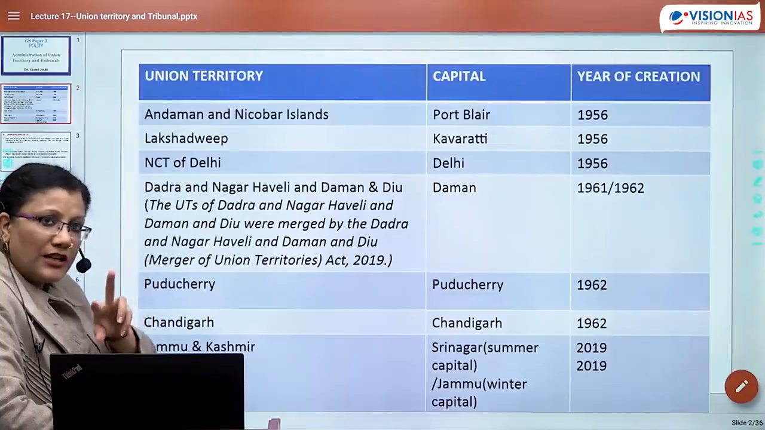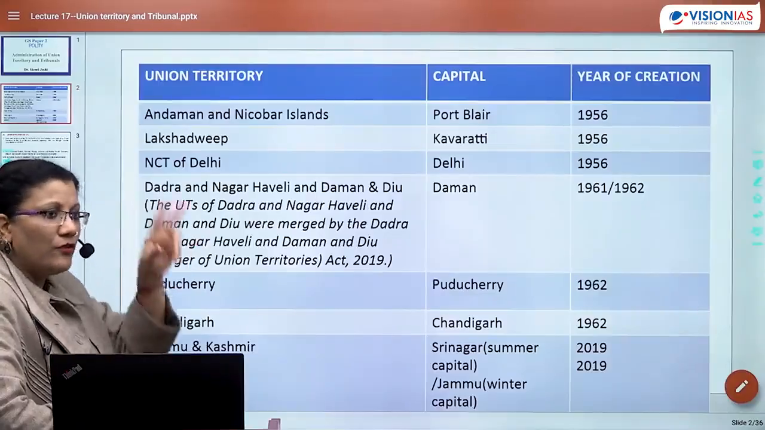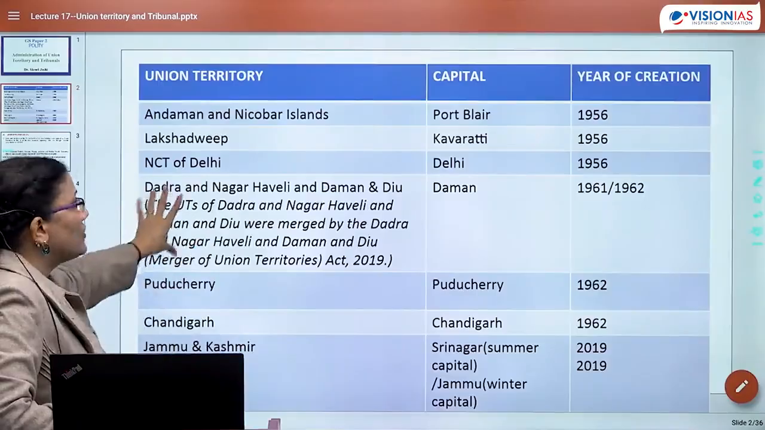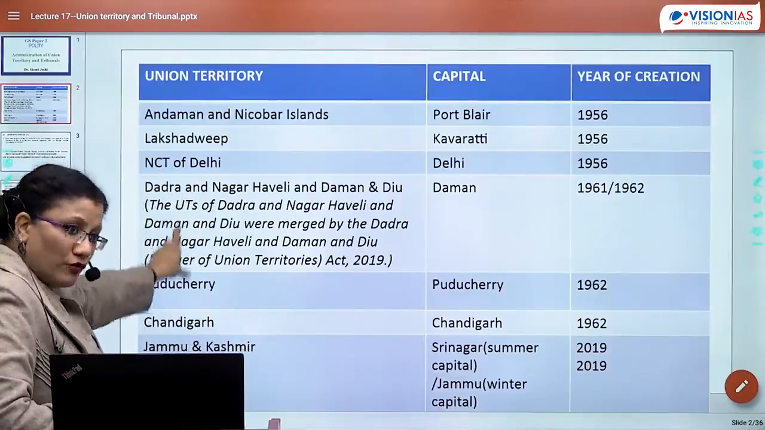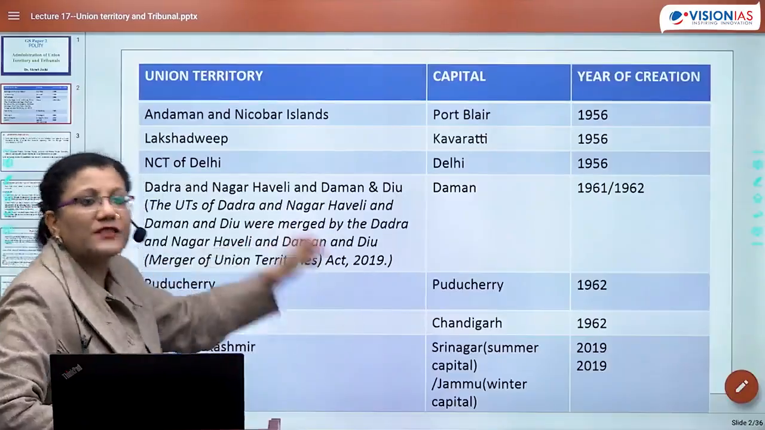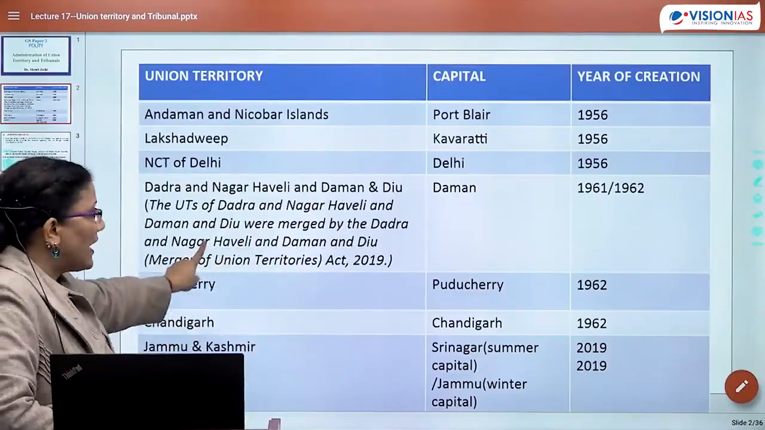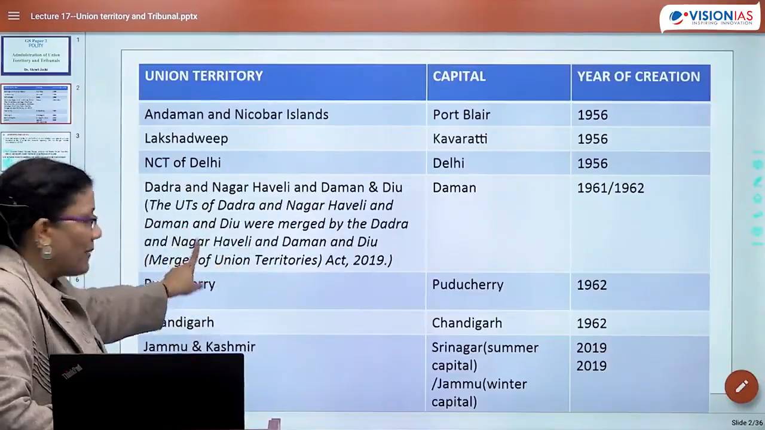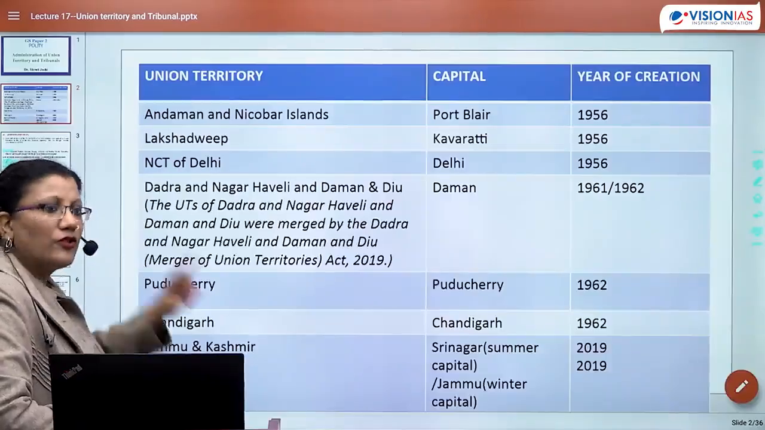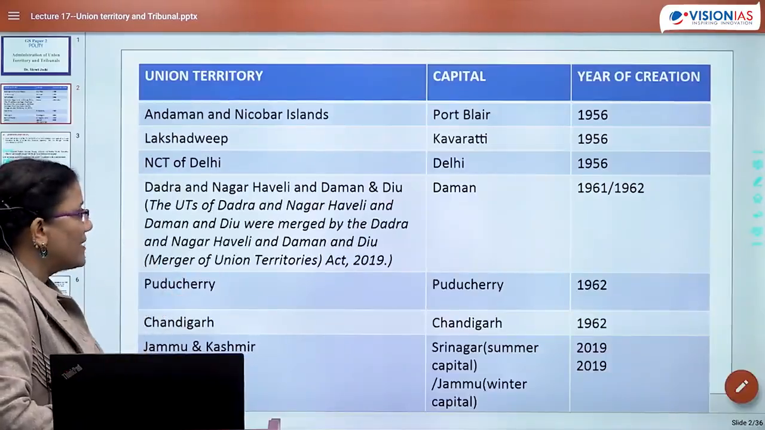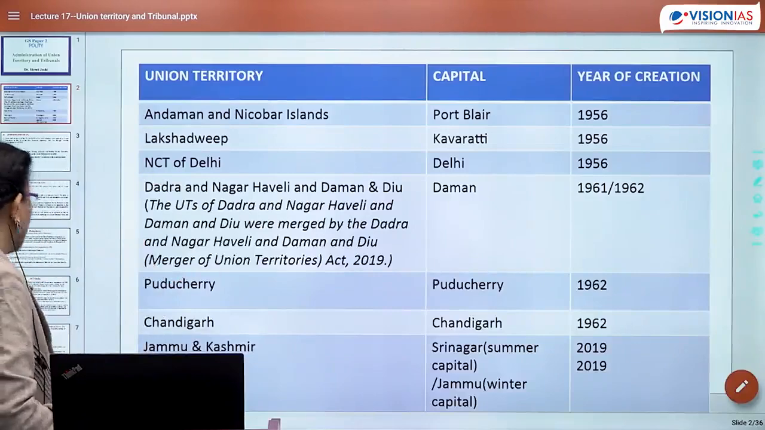So initially it was 2 UTs, right? Daman and Diu and Dadra and Nagar Haveli. Now they have been fused together. This fusion also happened as per the Act of 2019. So in 2019 this change happened and that change happened. So there were 2 changes which happened as far as reorganization is concerned.